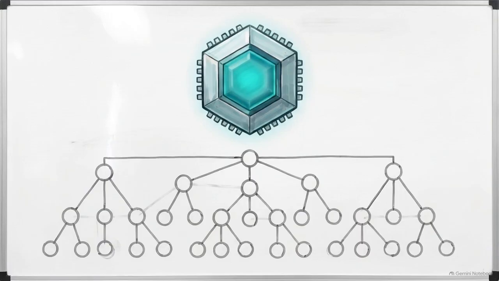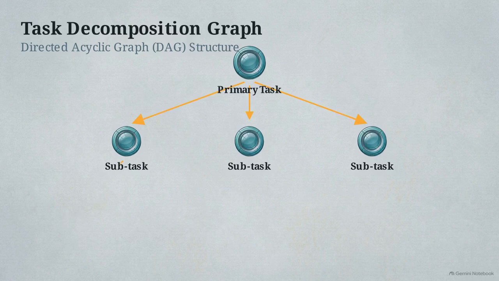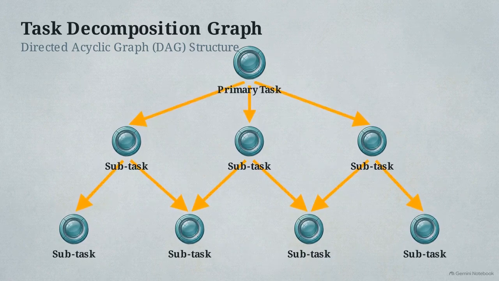Let's examine the forward pass first, starting with its most mature application, agentic planning. This structure is a task decomposition graph, or TDG. It is a strict, directed acyclic graph that maps out a primary task by breaking it down into smaller subtask nodes, connected by directional edges representing exact dependencies.